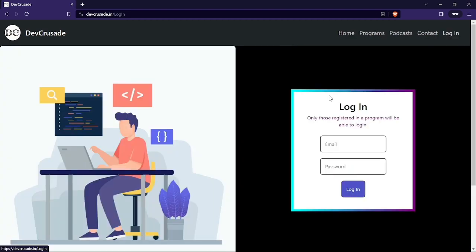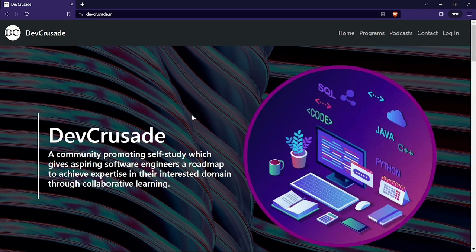You can log out using this logout button, and we have made this website responsive, so you can also open this in mobile view too. Let's go to the home page now, right? I hope all of you like the website.